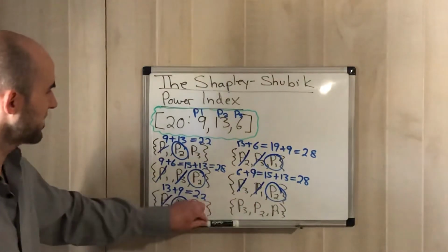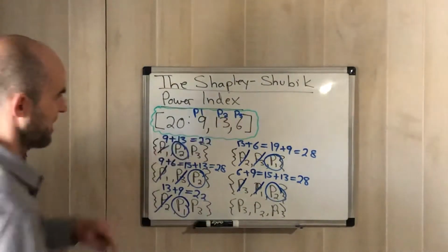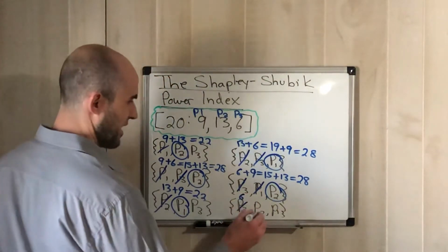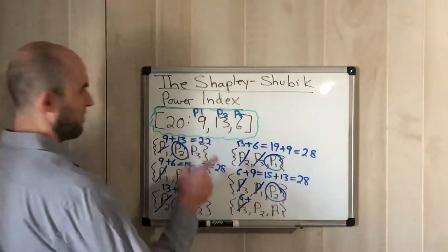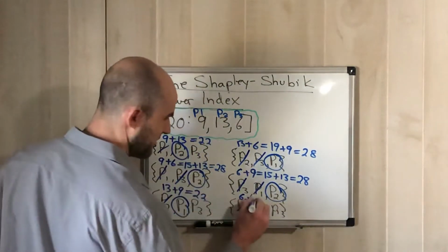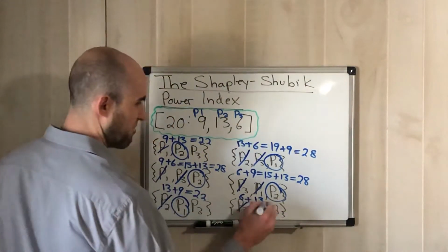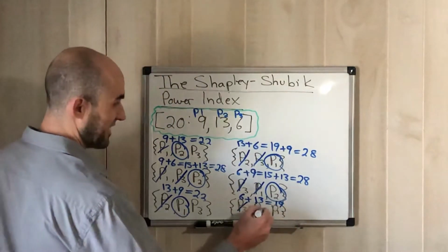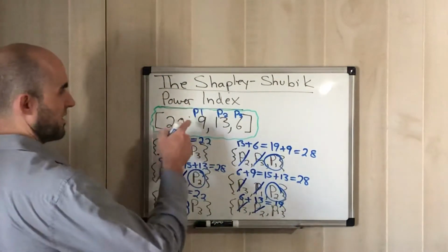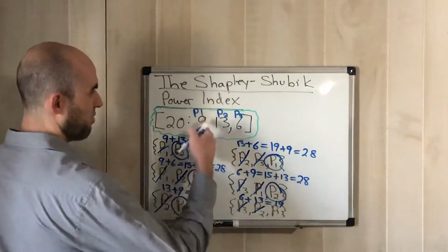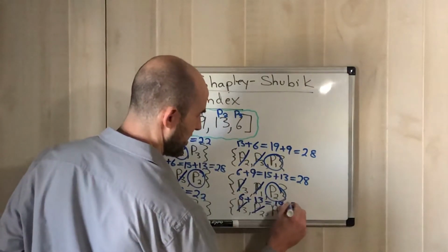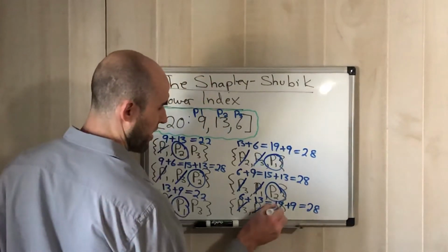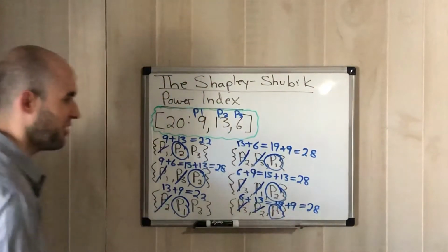We have player 3. Player 3 gives us 6. Not enough. Add on player 2. Player 2 gives us 13. 13 plus 6 is 19. Again, 19, not enough to win, right? So now we got to go to player 1. Player 1 gives us 9. 19 plus 9, 28 again. So we know that player 1 in this case was pivotal, right?